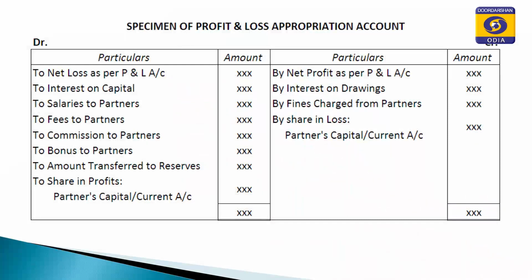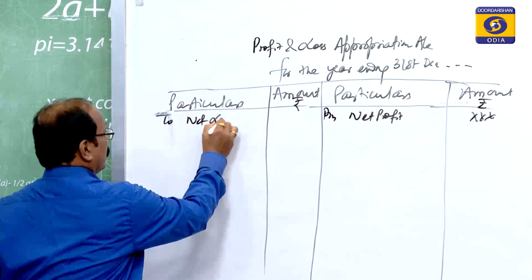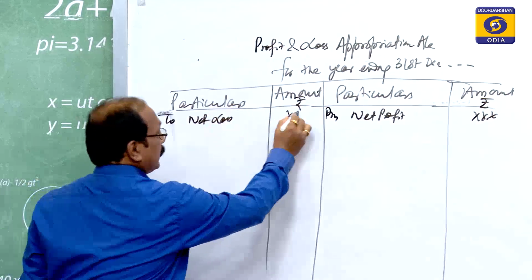In case the organization earns a net loss, that is also to be taken here. That should appear in the credit side of the profit and loss account, and in this profit and loss appropriation account you have to show it in the debit side as 'To net loss', if it is there.